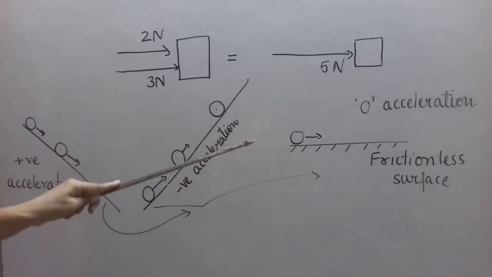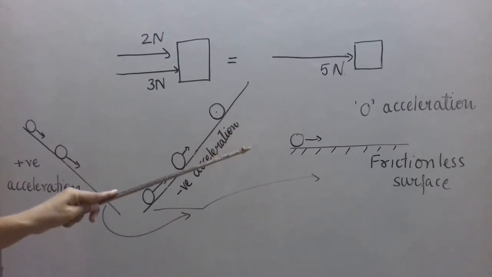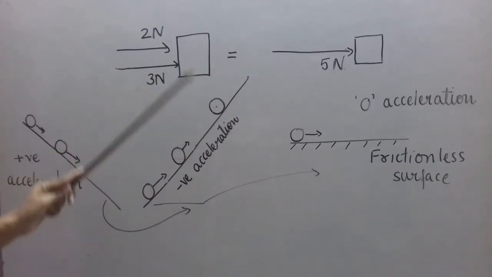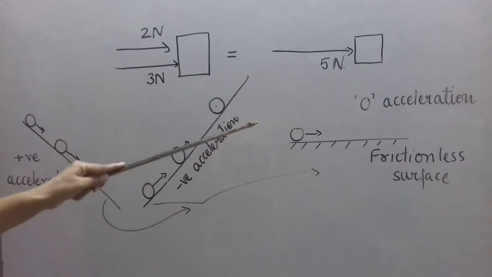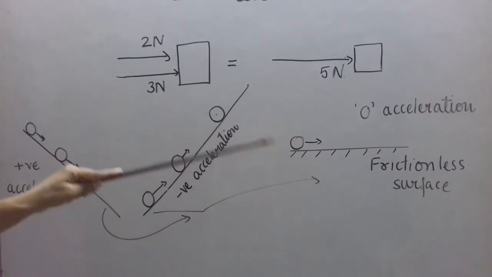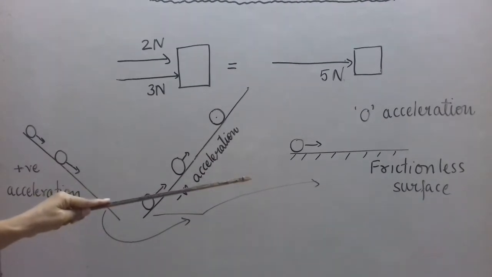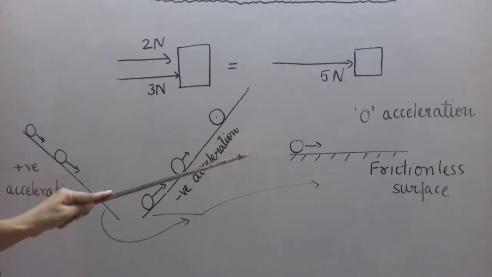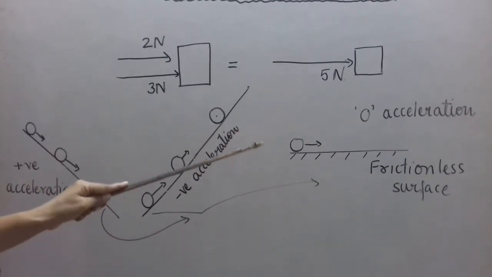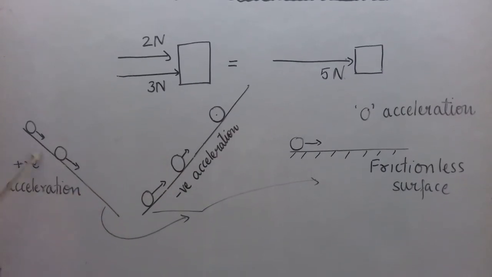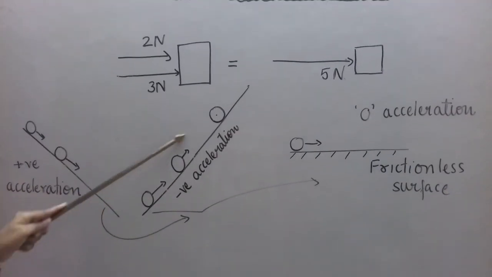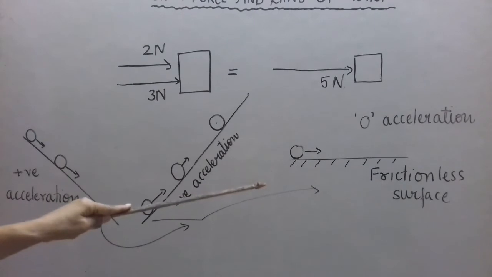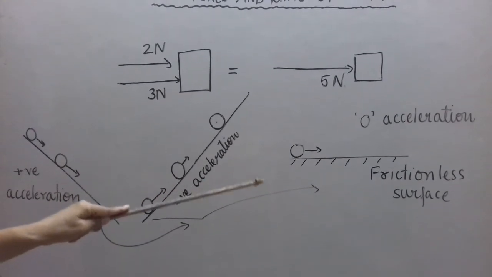And when we consider a ball which is moving with certain speed in a particular direction on a horizontal frictionless surface, if the frictionless surface is horizontal, not inclined, then we can expect that the ball will continue to move forever without changing its speed, without changing its direction of motion. It means it will have the same velocity forever, and so there will be no acceleration. So this is a case of positive acceleration. This is a case of negative acceleration till it reaches this peak position. And that is a case of zero acceleration where no change in velocity takes place.